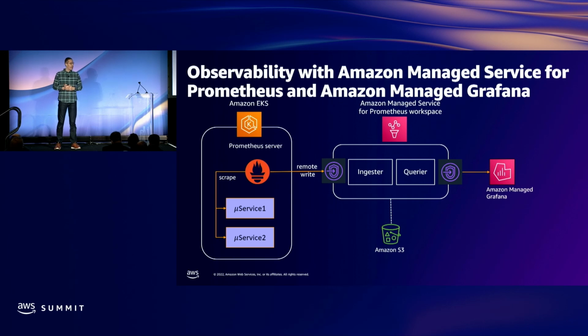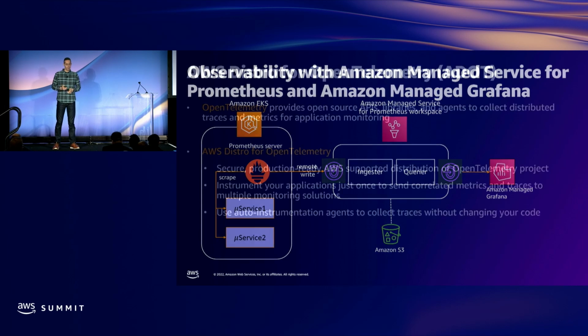On the far right of the slide is Amazon Managed Grafana. So there is a concept of a workspace here as well. And a workspace here is very similar. It's an isolated environment dedicated for your dashboards. And you can create one or more workspaces. Amazon Managed Grafana also has support for automating all of the dashboards. So you don't have to go into the GUI and re-click and recreate all of them. If you have Terraform modules that set up this, they will work as well with Amazon Managed Grafana.